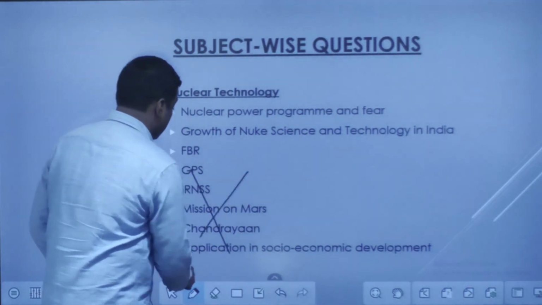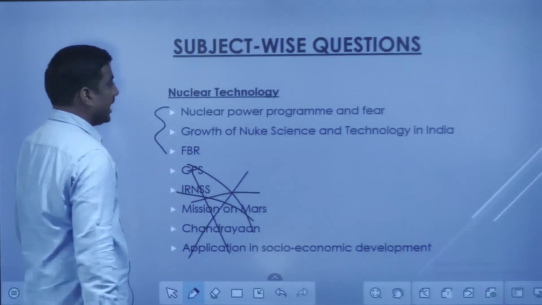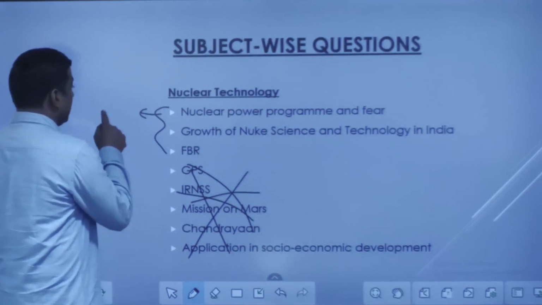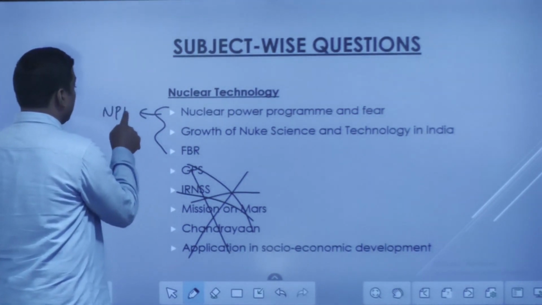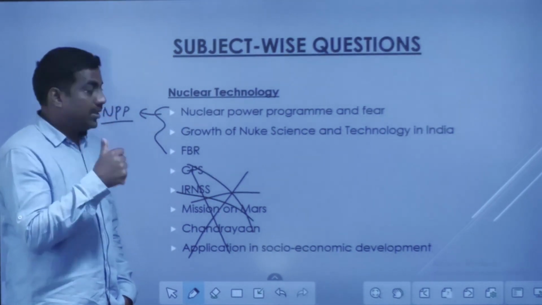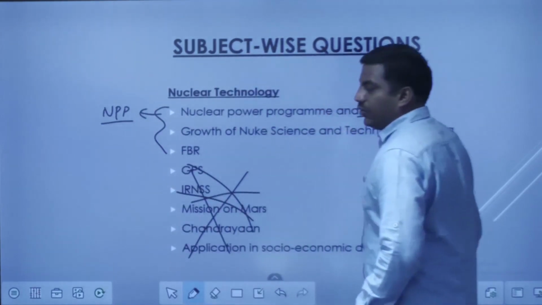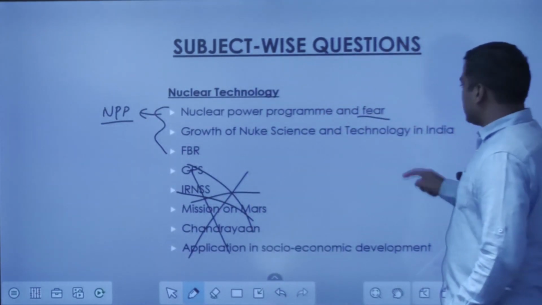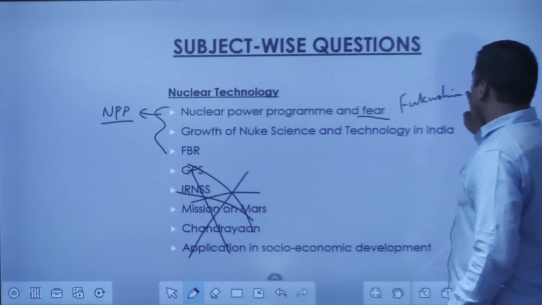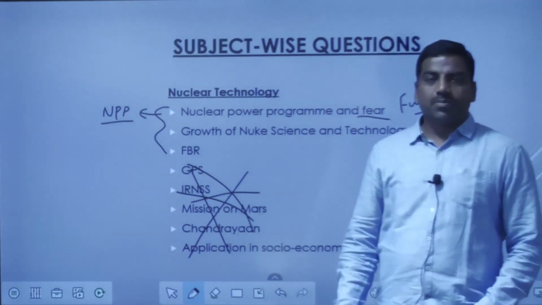So here, look at this. Nuclear technology. As I told earlier, questions keep appearing and reappearing on the nuclear power program of India. There are 3 stages, and the first 2 stages are very important. Then the fear that is associated with the nuclear power program, because of incidents like Fukushima, has necessitated us to look into the threats that are posed by nuclear power generation.